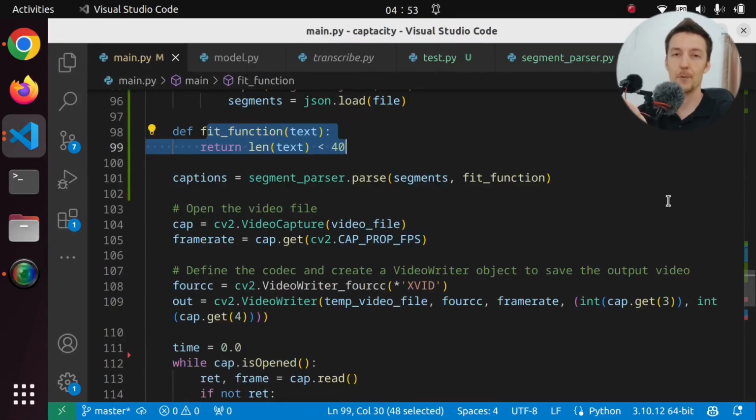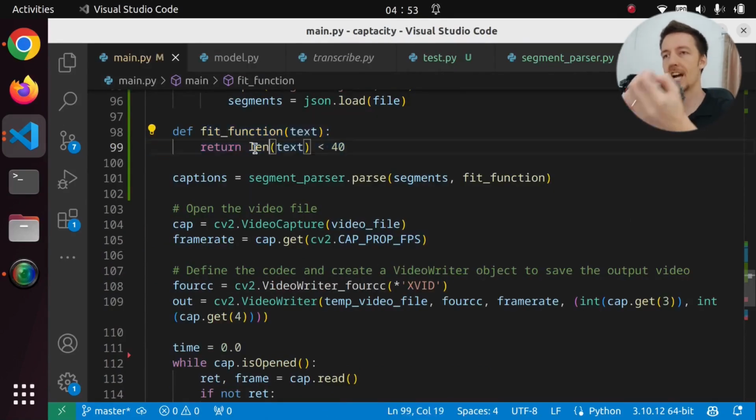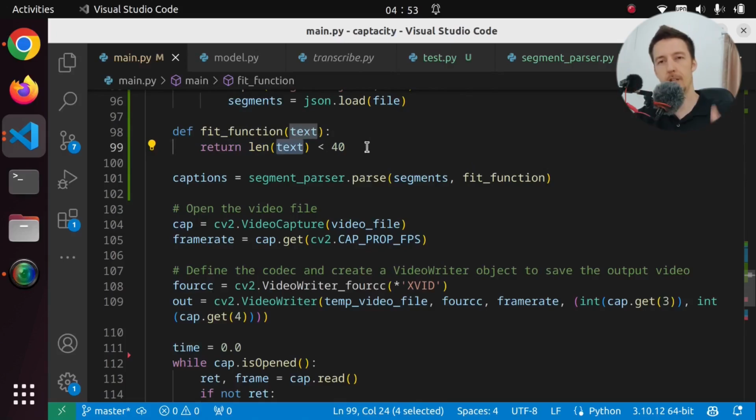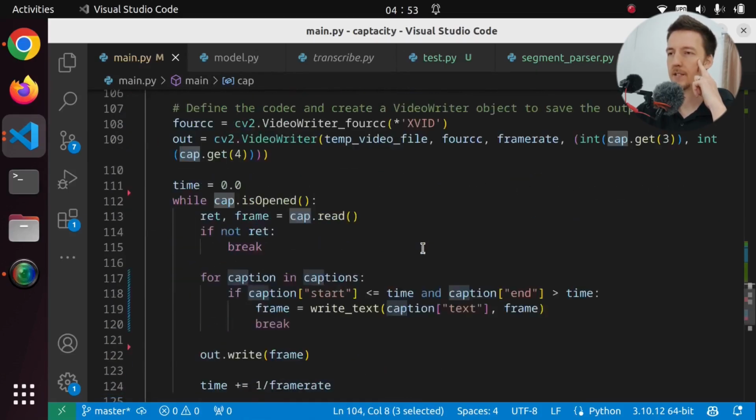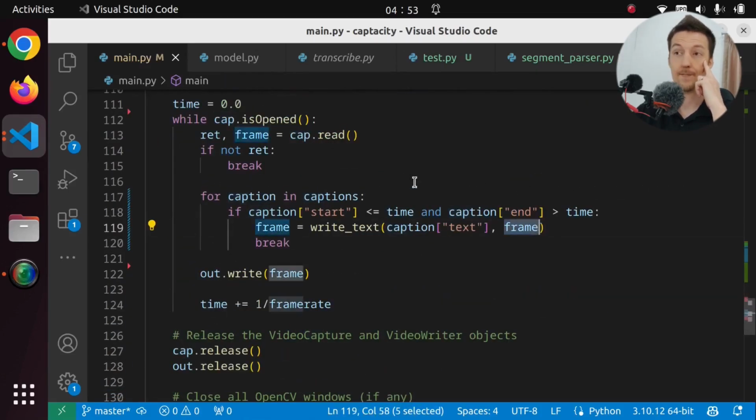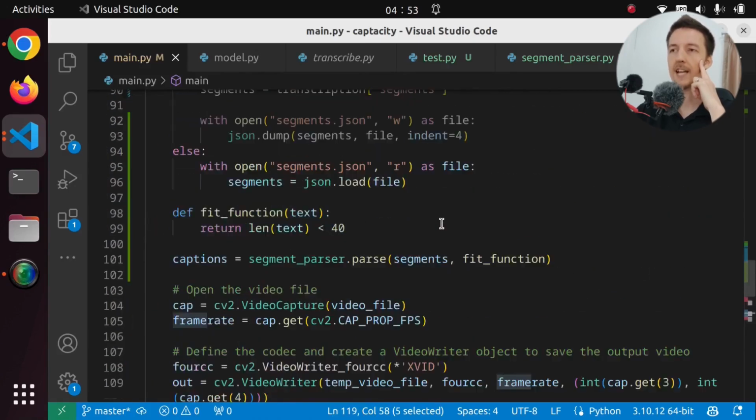Whatever. Now what we need to do is we need to actually here, instead of checking the length of the text, check if it fits on the screen and if it has less than 3 lines. Because I want only 2 lines of text on the screen. So let's create that kind of fit function. Now we're going to have to use the cap in there, I guess. Or the frame. That is interesting. How do we use the frame in there?